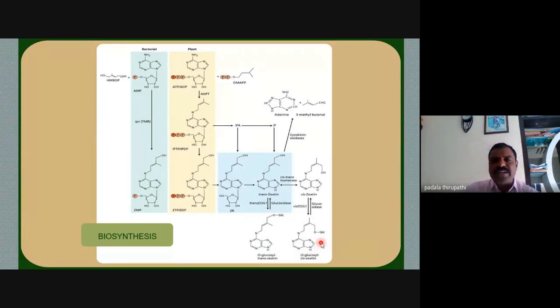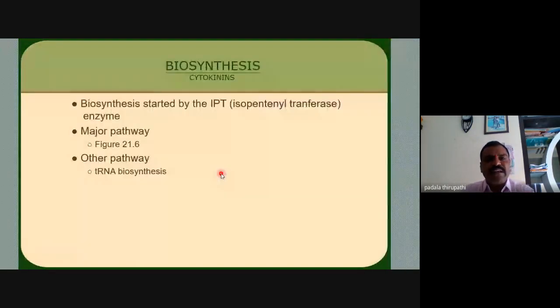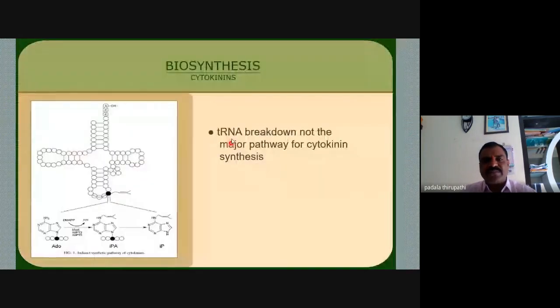This is the major biosynthesis pathway for cytokinins, and this is the adenine, and this is the zeatin. See here, the tRNA breakdown is not the major pathway for cytokinin synthesis.